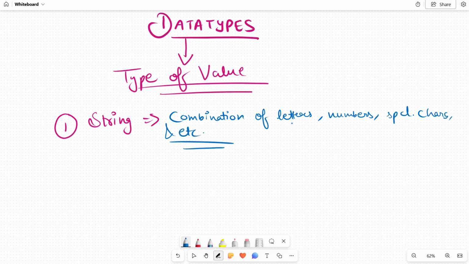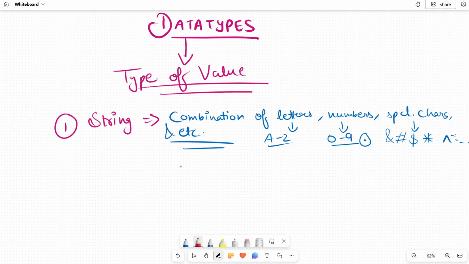It could have anything. Letters means A to Z. Numbers means any number from 0 to 9, even your decimal ones also. Special characters means ampersand, hashtag, dollar sign, asterisk sign, and many more. So it is a combination of all the things.